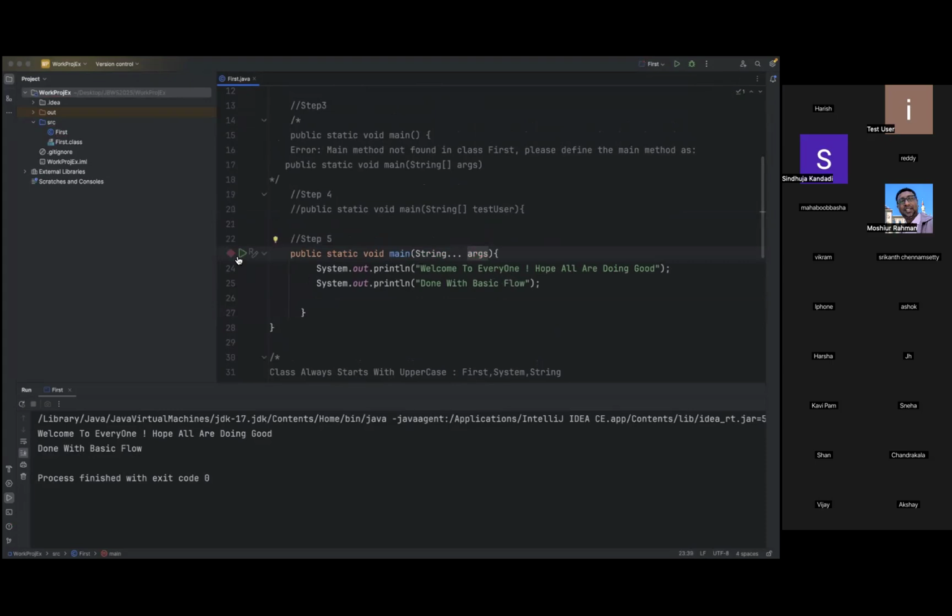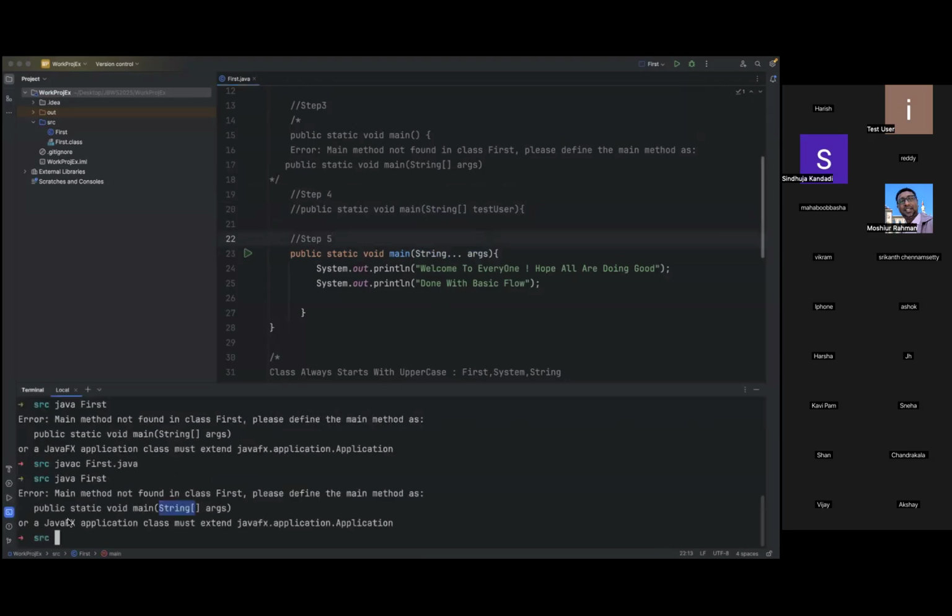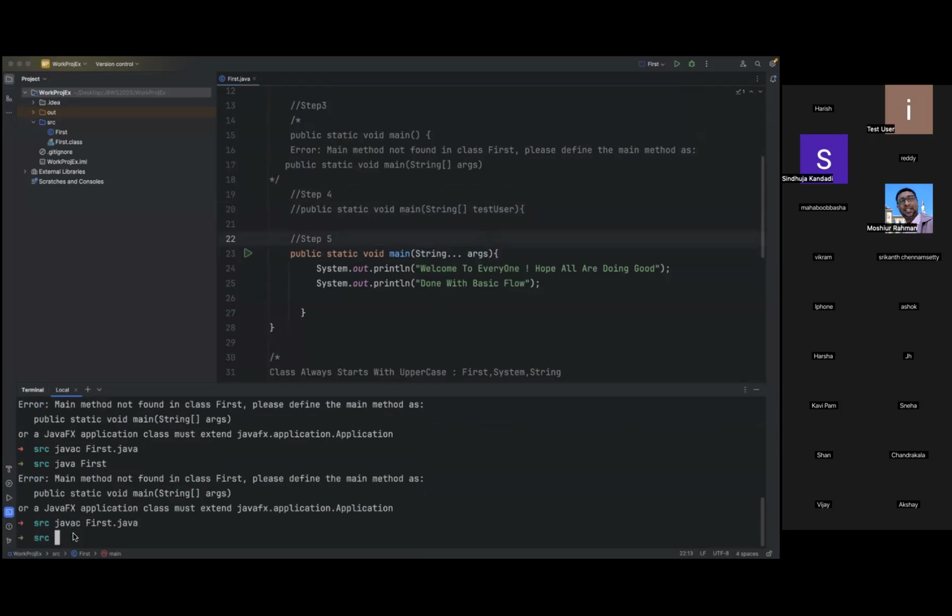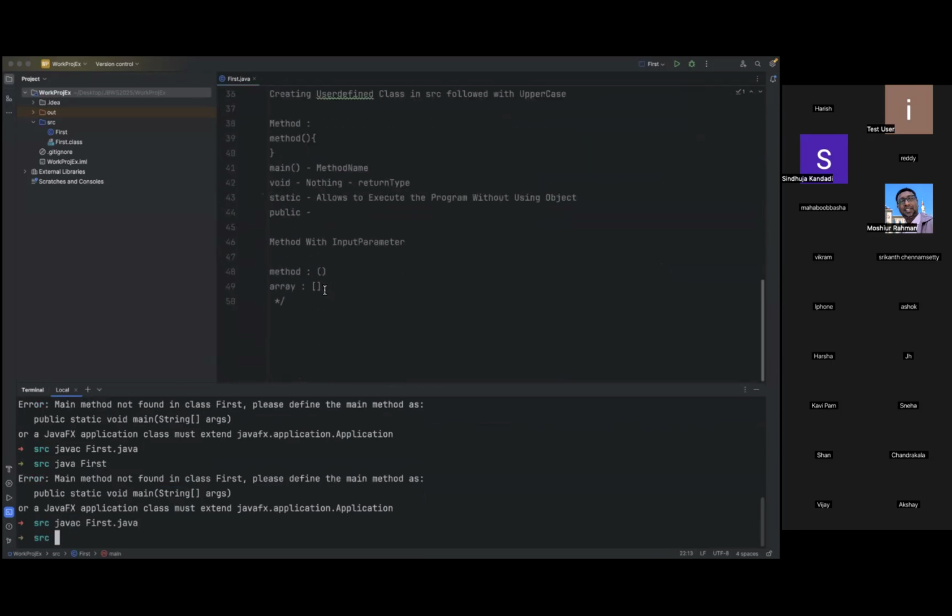Again, you see this green icon, meaning that it is still recognizing this pattern. So this is the pattern: array type is an input parameter. What we are trying to do is disturb this format with the facility provided by Java developers. Let me just run using terminal with the same syntax. Compilation successful. We don't see any red font in our program.